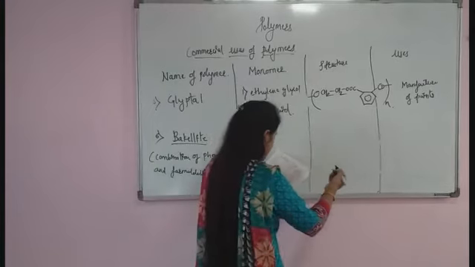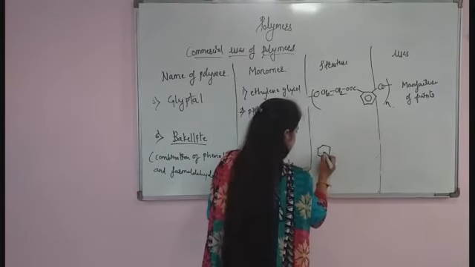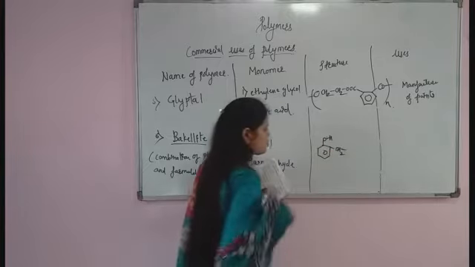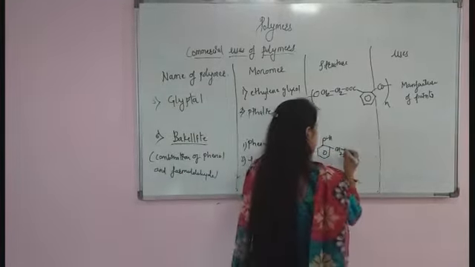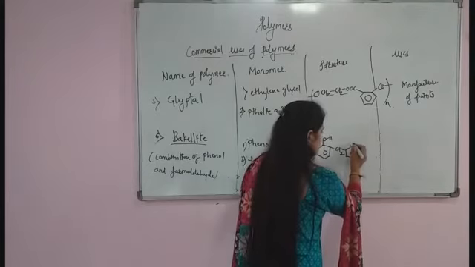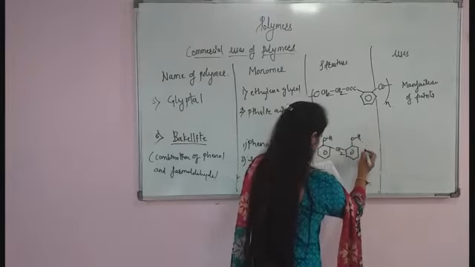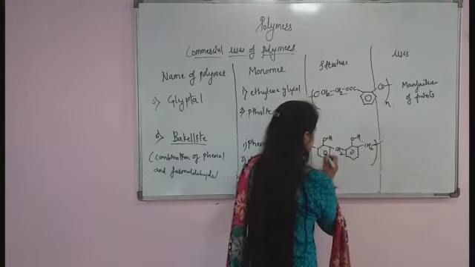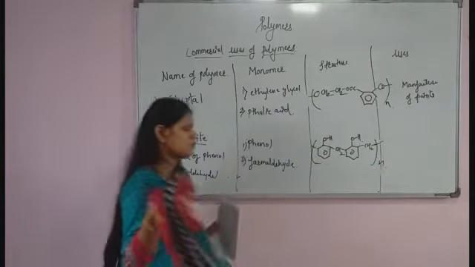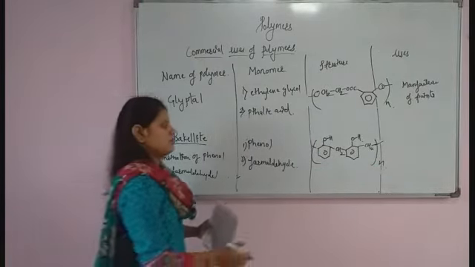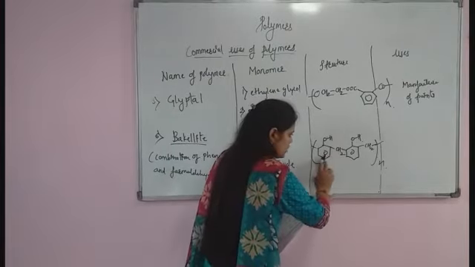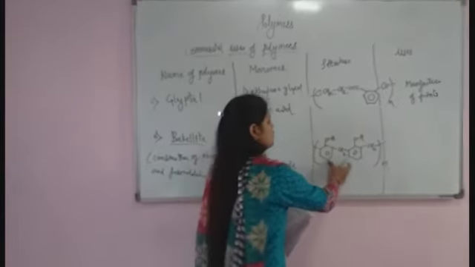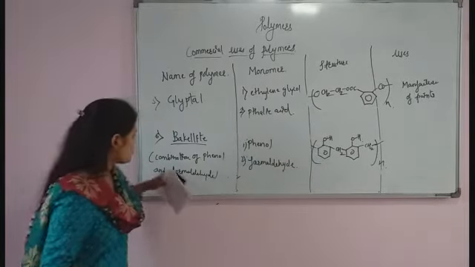So the structure of Bakelite will be a benzene ring attached to the OH, which undergoes cross link with a CH2 group which is attached to another benzene ring. So there is a formation of a long chain. Same here, again it will attach to the CH2, again it will attach to another benzene ring. So there is a formation of Bakelite. There is a presence of a CH2 group in between two benzene rings. This is the structure of your Bakelite.